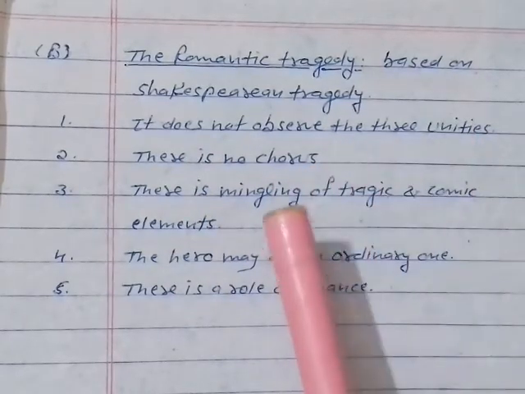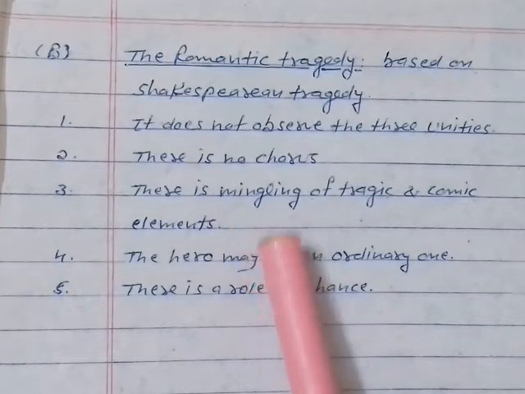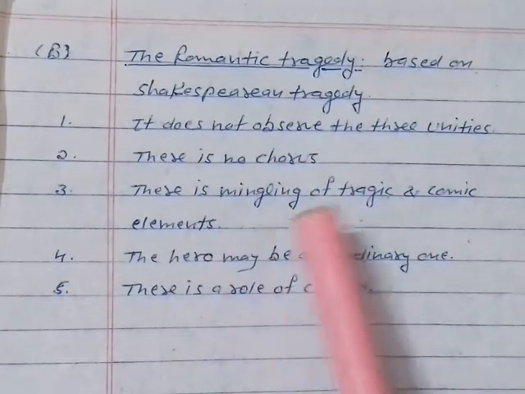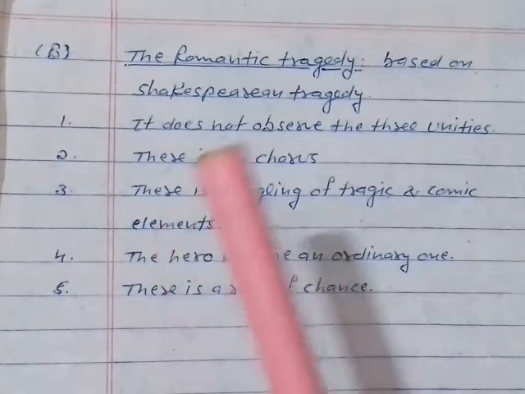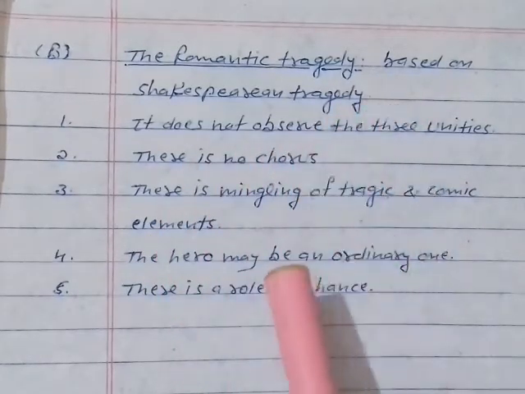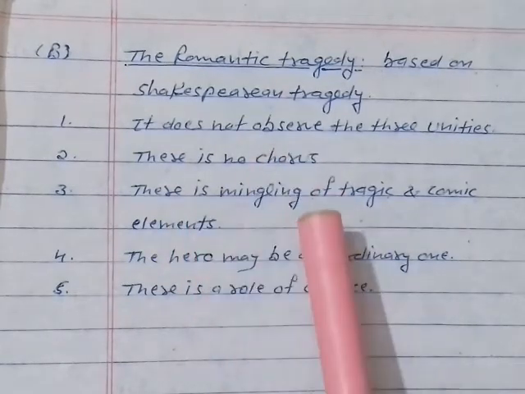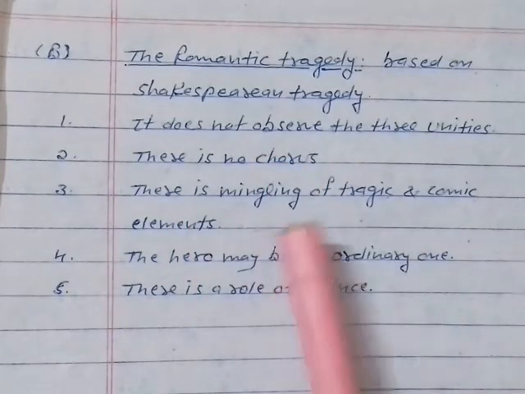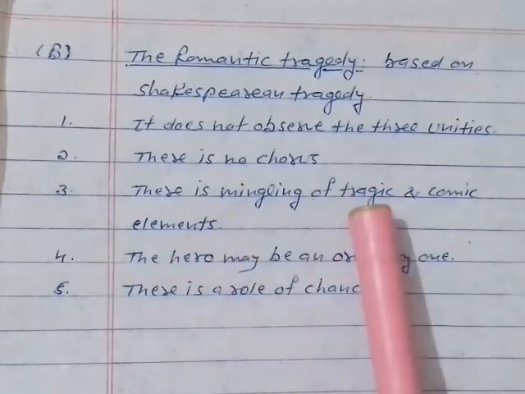Another thing is that Aristotle was completely against the mingling, the mixture of both tragic and comic elements. And now in the romantic tragedy we find there is always a blend of both, a blend of joys and sorrows, laughter and tears, tragic and comic elements. So that is romantic tragedy.